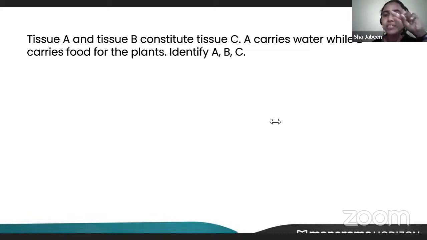Yes, A will be xylem because it is carrying water. B will be phloem because it is carrying food. And C will be the vascular tissues. I told you complex permanent tissues are also known as vascular tissues, and it is of two types, xylem and phloem. So A is xylem, B is phloem, and the third one is vascular tissue.